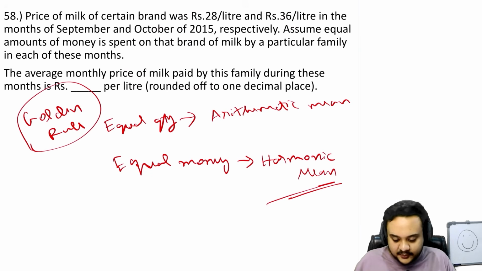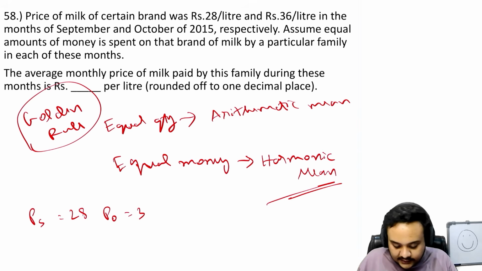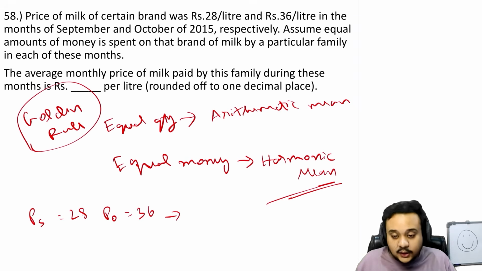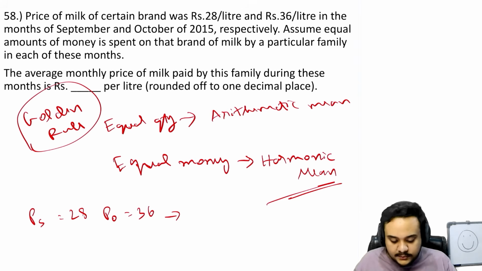So in this case, obviously, the price of milk in September is 28, and the price of milk in October is 36. So equal amounts of money are spent on both of them. Because there are 2 months, first of all you can say, let's say 1 rupee was spent on milk. How much milk can you get? You will get this much milk in liters, right?